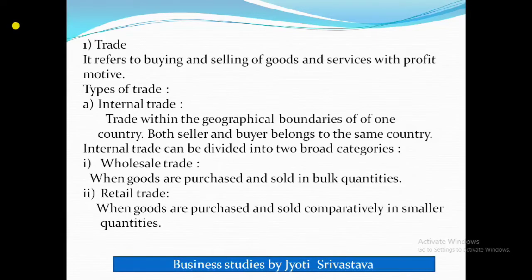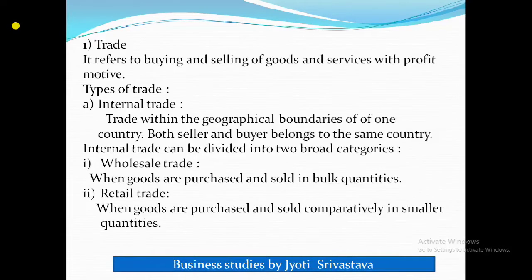The buyer is going to purchase the goods and the seller is going to sell them. So it involves exchange of goods and services between buyer and seller, and the motive should be profit, because if there is no motive then it won't be business. Because it is a trade, it should be done for the profit motive. Clear? Now there are two types of trade, internal trade and external trade. So what is internal trade?